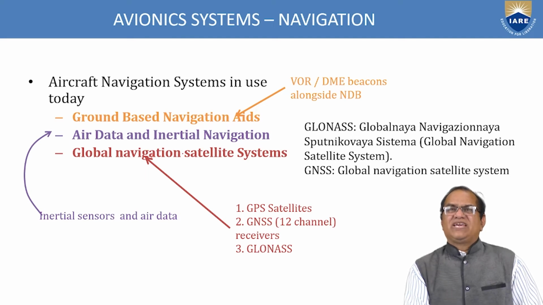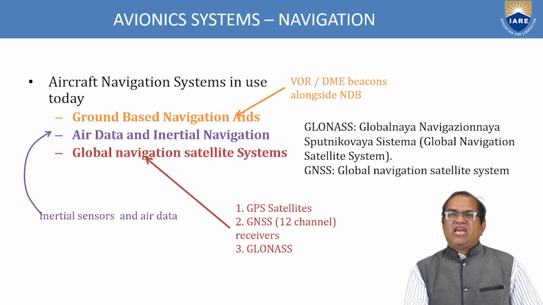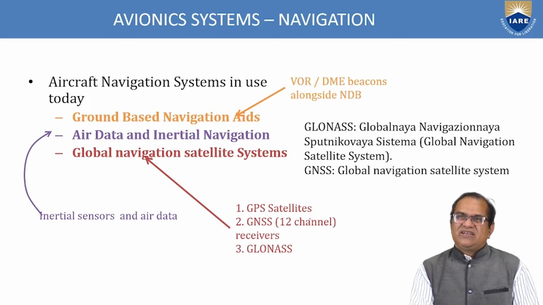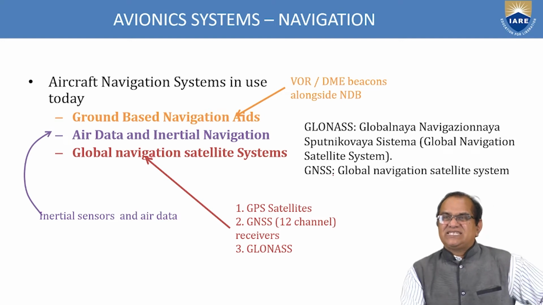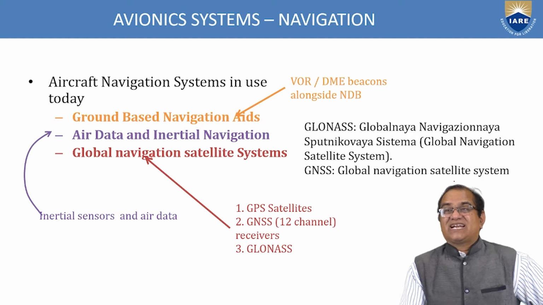Next is the global navigation satellite system. This is called the GPS system. In this we have the GPS satellites. Then we have GNSS, 12 channel receivers, and the GLONASS. So what is this GNSS? It is the global navigation satellite system.